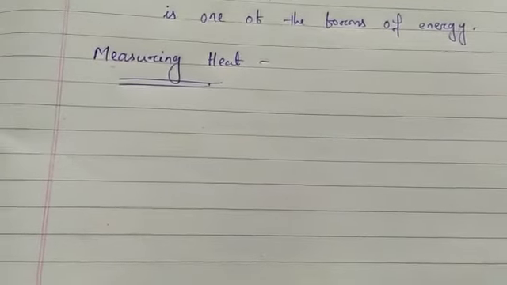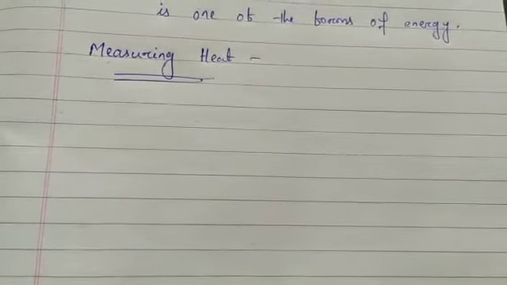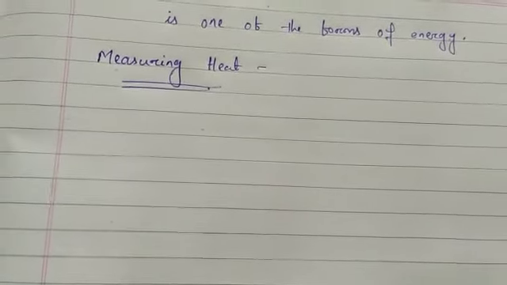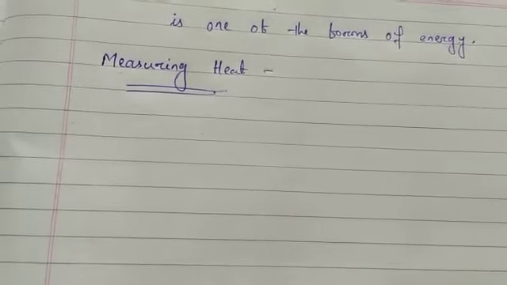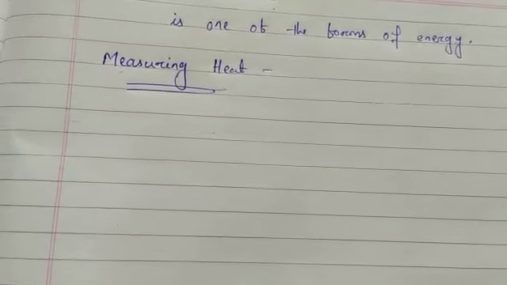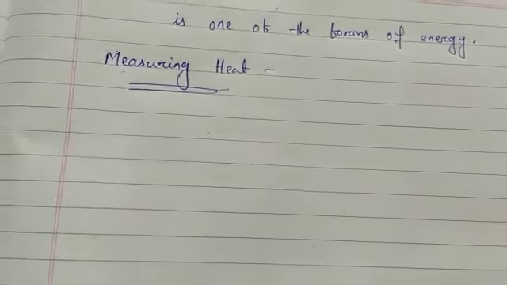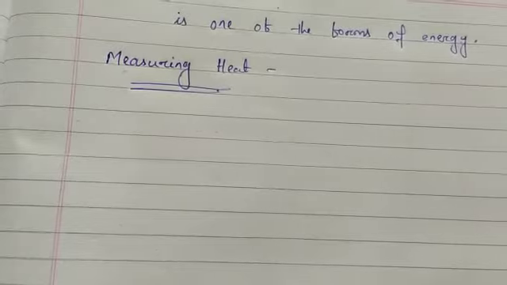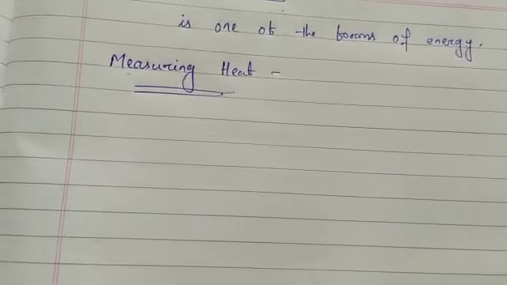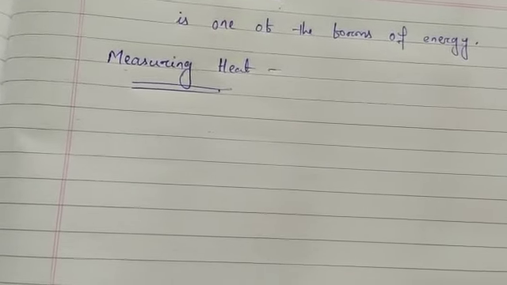Sometimes we feel very hot in the summer season, and in the winter season we feel very cold. We don't even want to bathe in cold water in winter. So how will we detect heat? For a small example, when we take a cup of tea that is just made, it is very hot. And when we take something from the refrigerator, it is very cold. So there is a variation in temperature between the hot object and the cold object.